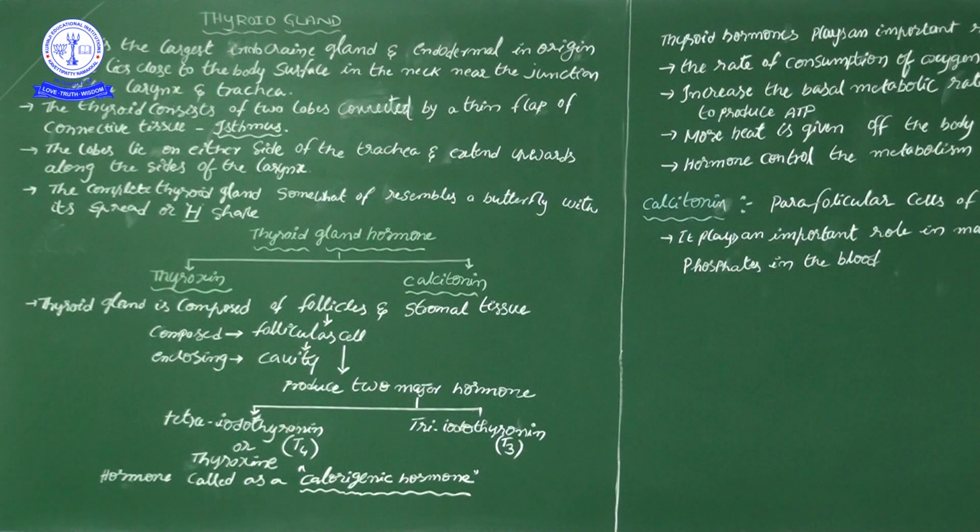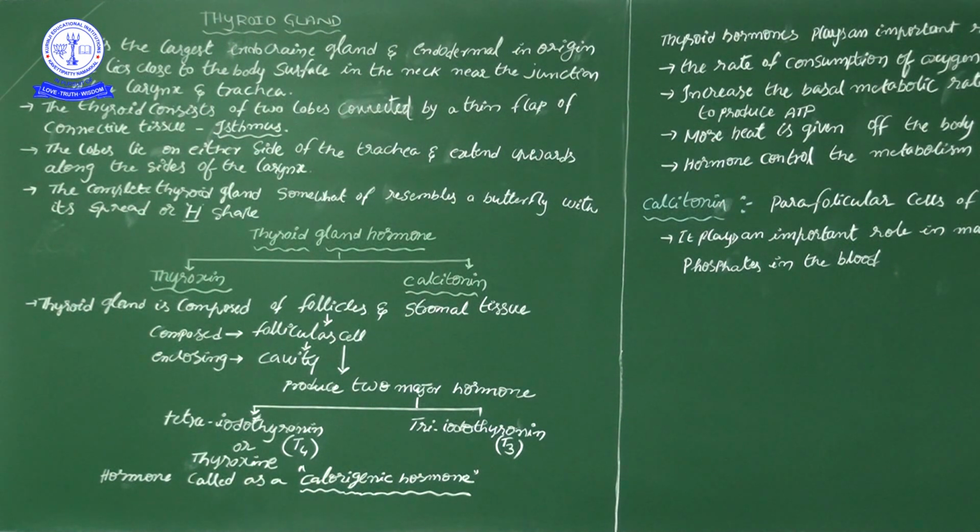One more statement in another conventional method says it is present below the skin surface in the neck region, located at the junction of the larynx and the trachea. That is only repeated in another conventional way. The complete thyroid gland somewhat resembles a butterfly, because one lobe is on this side, one lobe on this side, and both are connected by one connective tissue, the isthmus. By appearance, it seems like a flying butterfly.